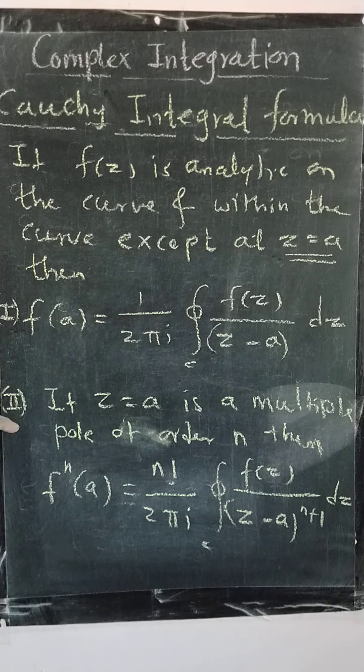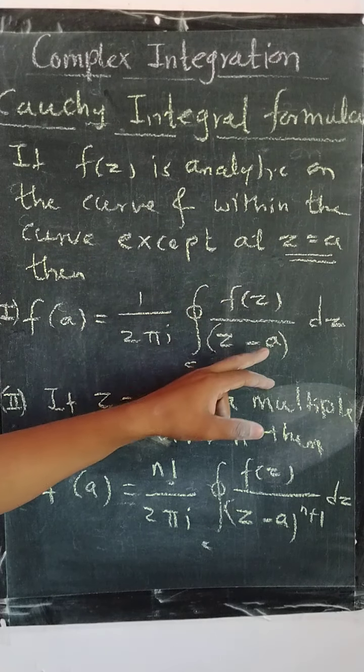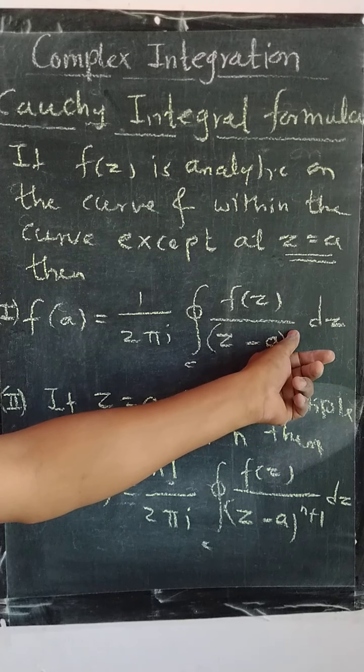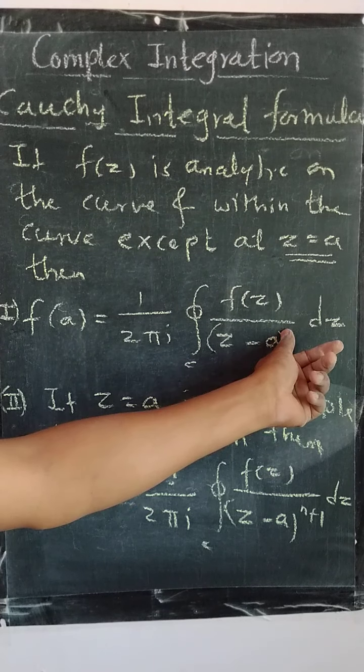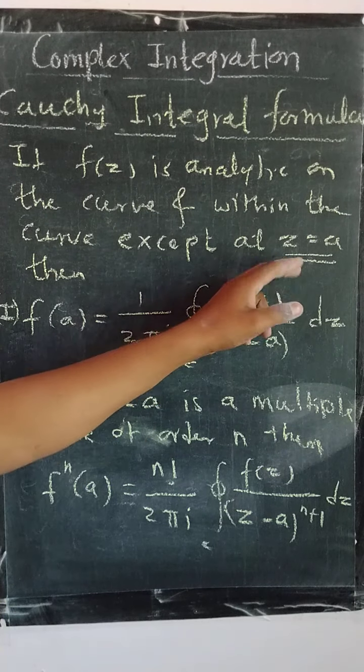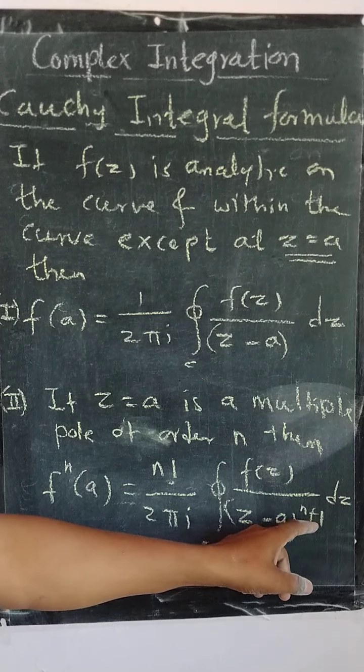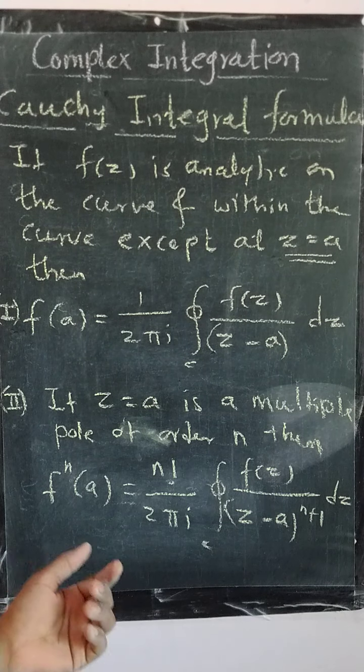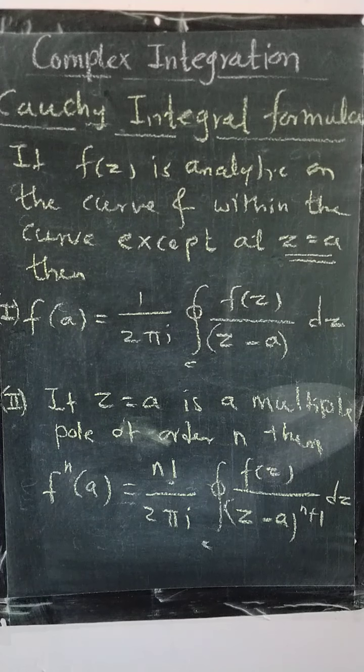So these two are the Cauchy integral formulas, Cauchy integral formula 1 and Cauchy integral formula 2. If z equal to a is a point of singularity of order 1, or a pole of order 1, then we have the first formula, and if z equal to a is a pole of order more than 1, then we have the second formula. Very easy and very important.